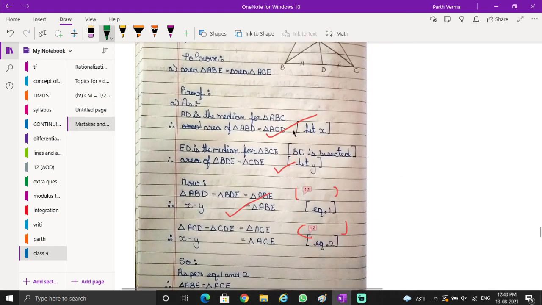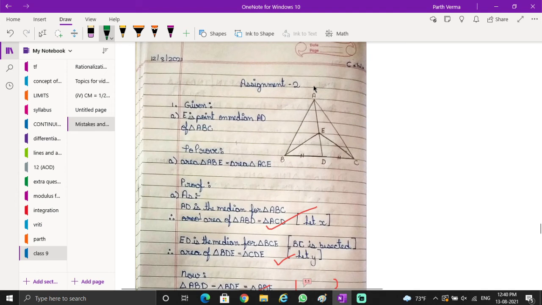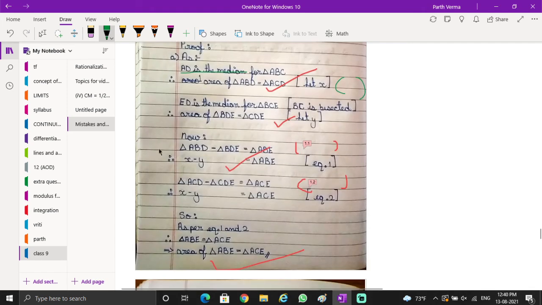Then again this one: as AD is the median, therefore the area of this is equal to the area of this. It's enough. AD is the median. So this is if needed, otherwise it is mentioned here, but if needed we can add: a median divides a triangle into two triangles of equal area.